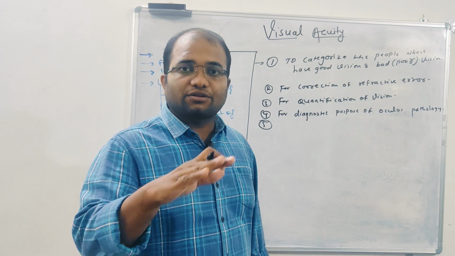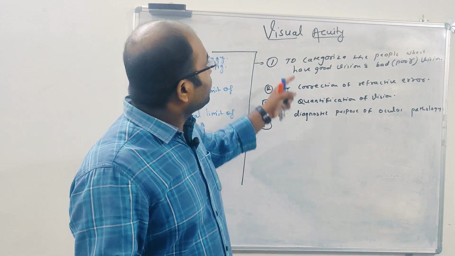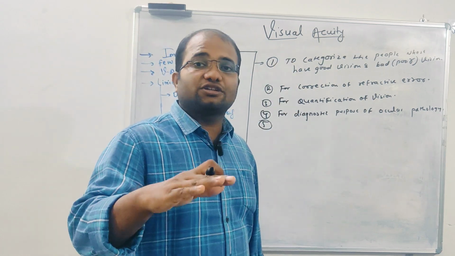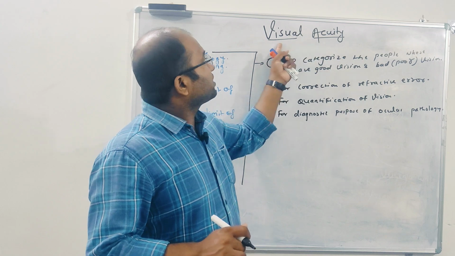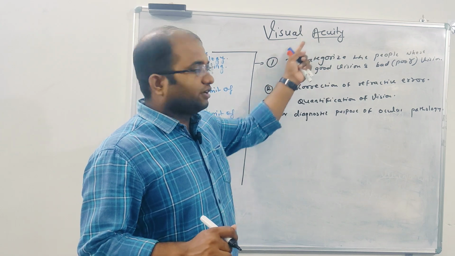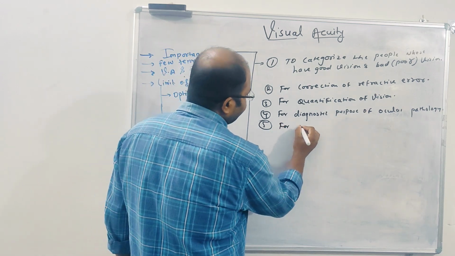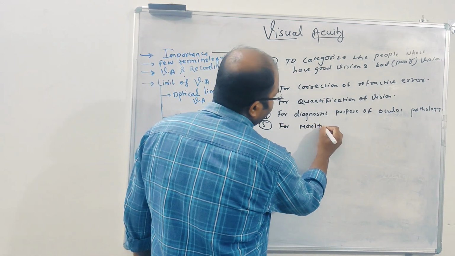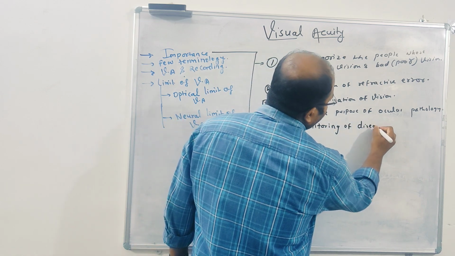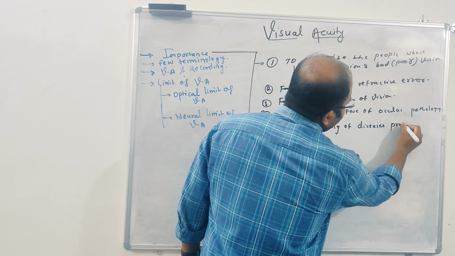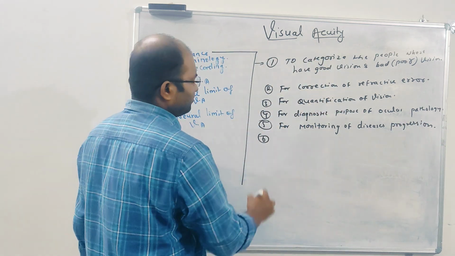If vision is constant, at least the disease is not deteriorating. If the vision drops, that means the disease is getting worse. So if you track the visual acuity, disease progression can be monitored. So for the monitoring of disease progression, right?